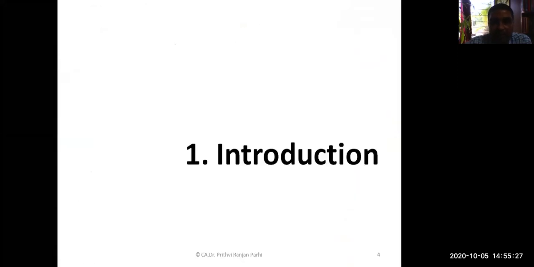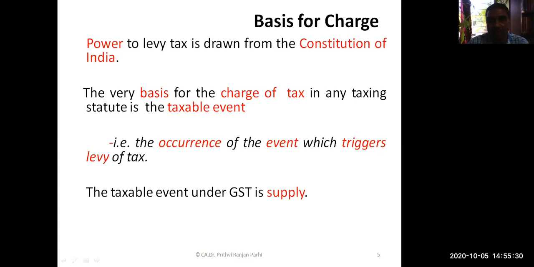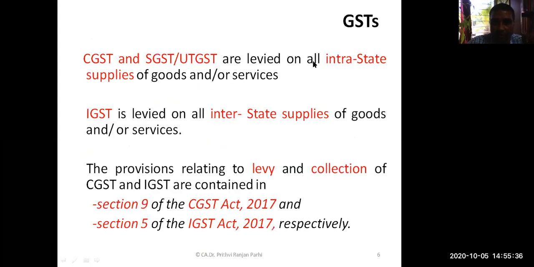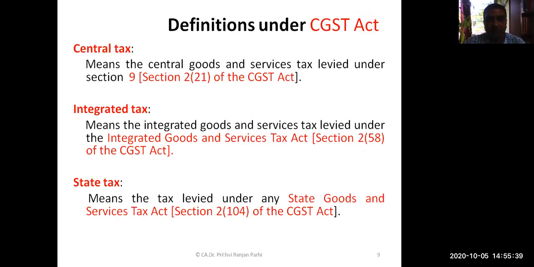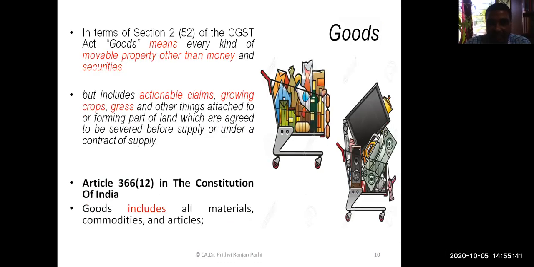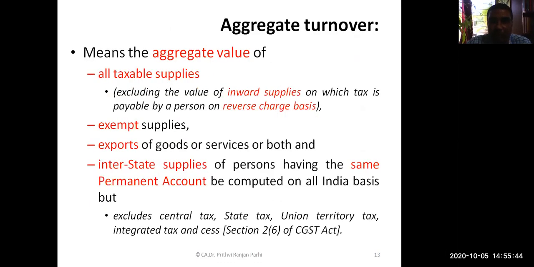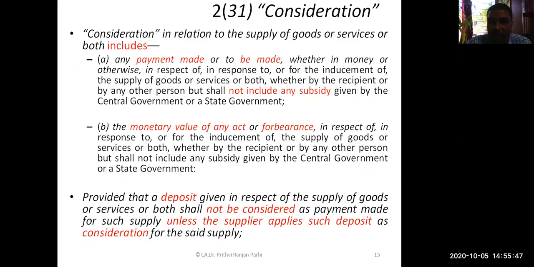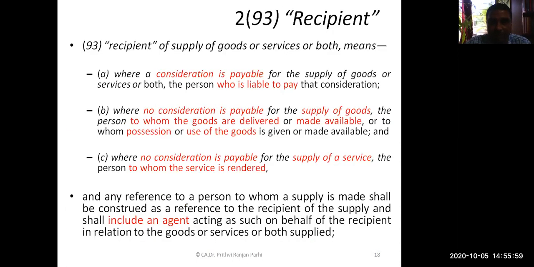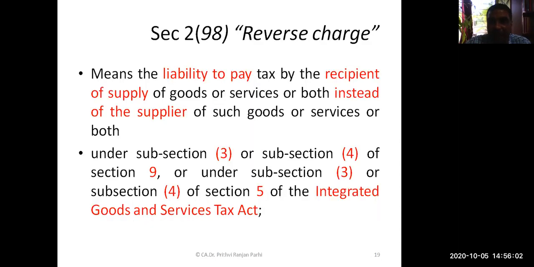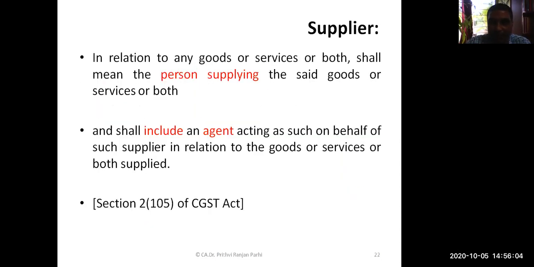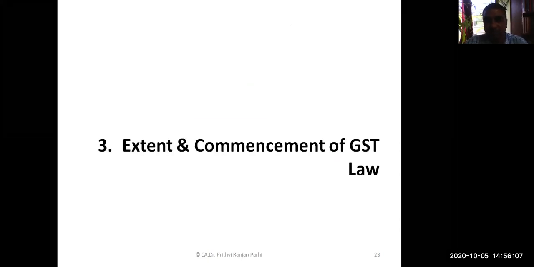These are a few definitions we have already learned: central tax, integrated tax, state tax, goods, services, exempt supply, aggregate turnover, the meaning of business, the meaning of consideration. Then a few other definitions like person, recipient, reverse charge, taxable supply, non-taxable supply, supplier. All these things you have understood.